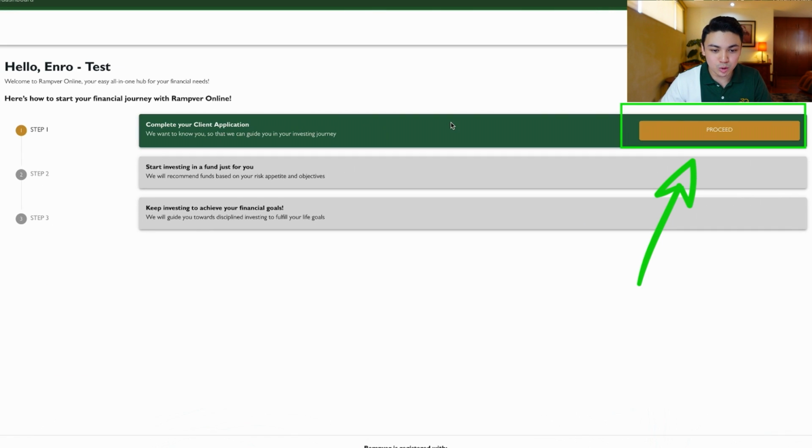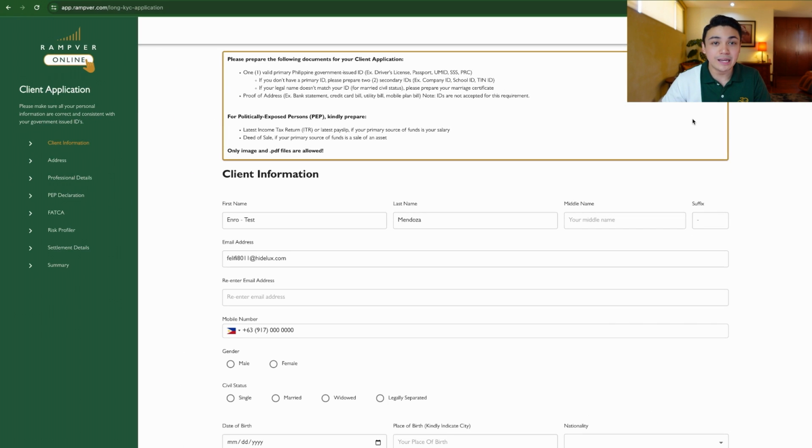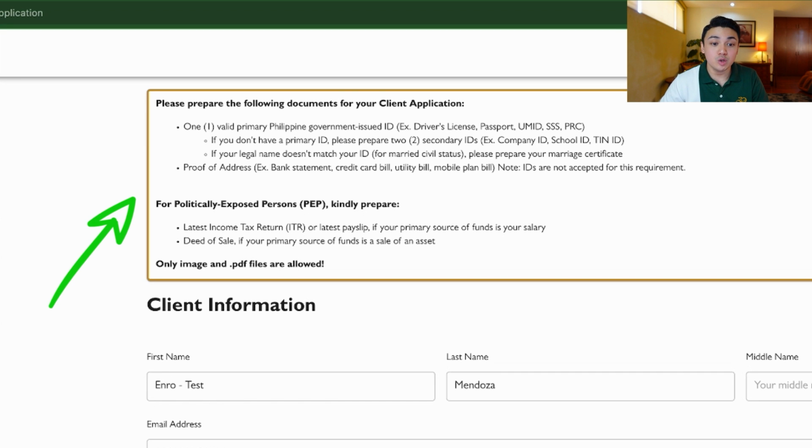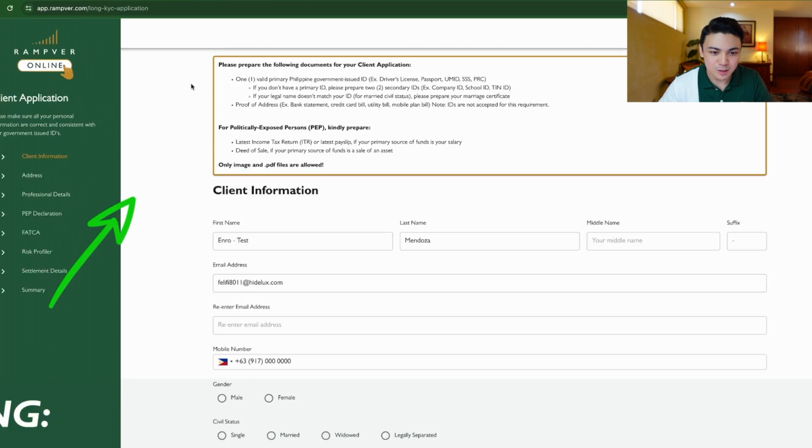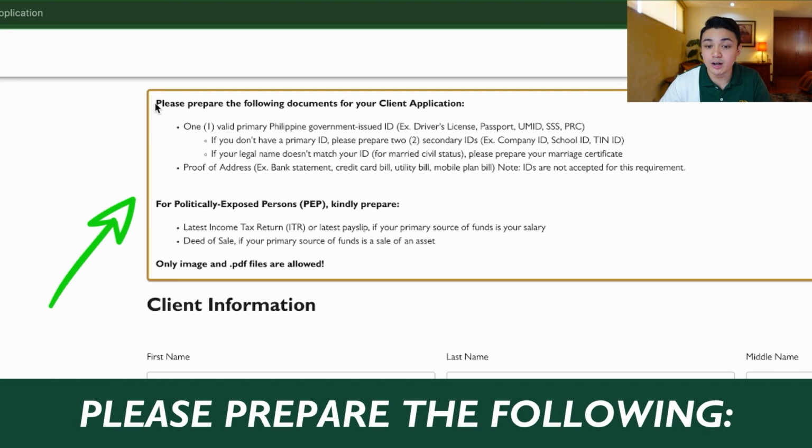So first, let's go to the client application so we can proceed. This is the page of the client application. As you can see, there's a banner on top reminding you of the things you need to accomplish and need to bring. You can fill in all of your details digitally. So please prepare the following documents for your client application.